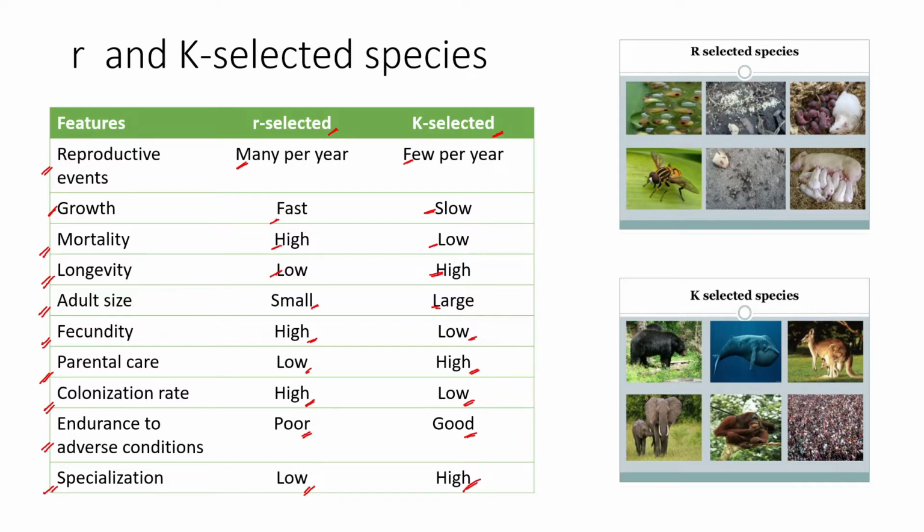So here are a few examples: bears, elephants. Most of the mammals are K selected species. Few mammals like rats, which produce in large numbers, are R selected species. So all in all, you can say the differences between R selected species and K selected species can be narrowed down to number of reproductive events, the growth, mortality, longevity, and adult size. If you consider these particular factors, then you can easily identify the species as R selected or K selected.